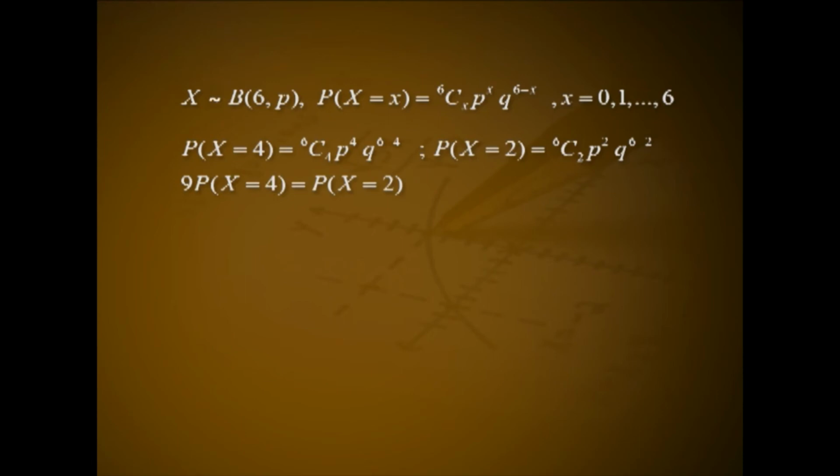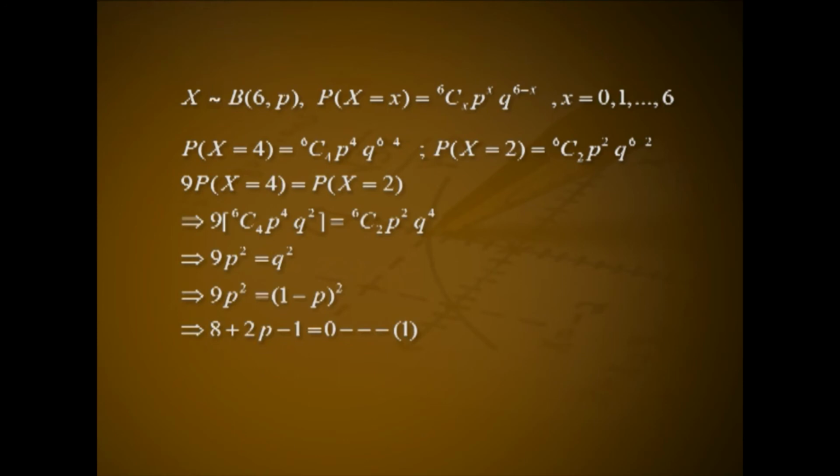Problem 3. For a random variable x following binomial(6, p), given 9 into probability of x equal to 4 equal to probability of x equal to 2. Find p. Solution. X following binomial(6, p). Therefore, P of capital X equal to small x equal to 6Cx p raised to x into q raised to 6 minus x for x equal to 0, 1 up to 6. Probability of x equal to 4 equal to 6C4 p raised to 4 into q raised to 6 minus 4. Probability of x equal to 2 equal to 6C2 p square q raised to 6 minus 2.